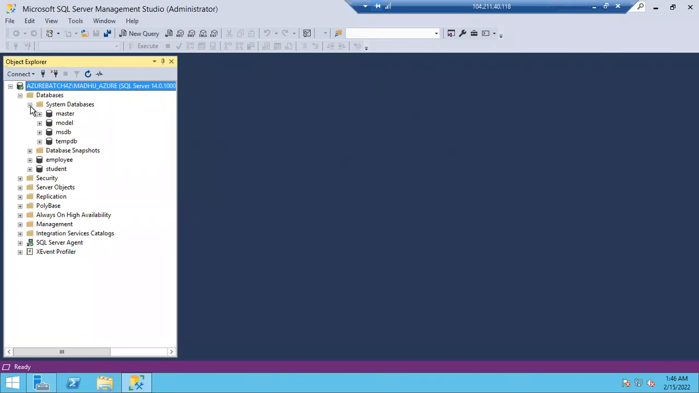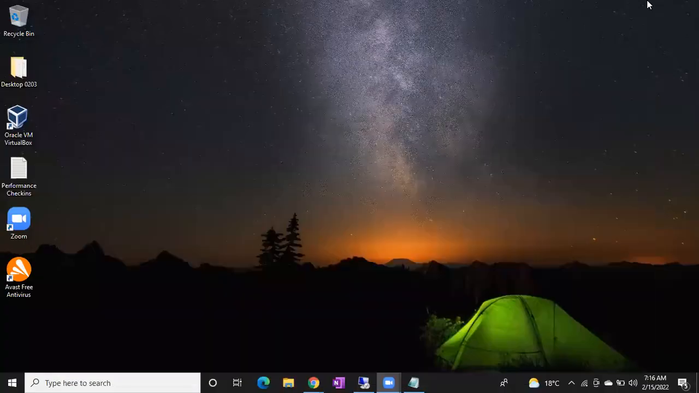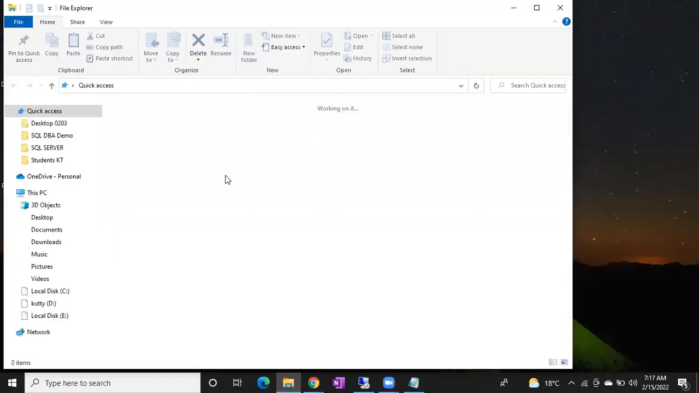Right, guys. So what will the master database do? First of all, let me tell you how many system databases we get once we install SQL Server. Can anyone tell me? Master, model, TempDB, and five system databases. And the resource DB also. Five. We'll get five system databases.